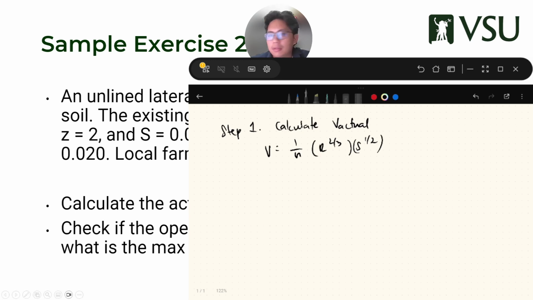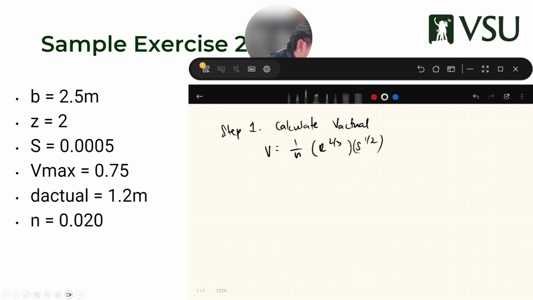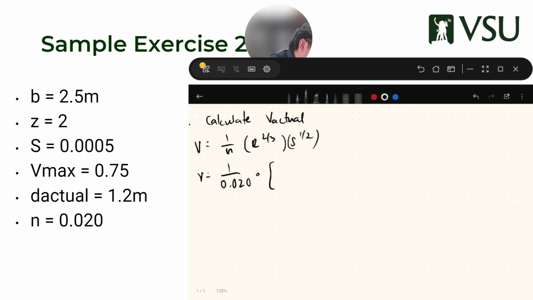So V is just 1 over 0.020, then 2.5 times 1.2 plus 2 times 1.2 squared. I hope you're familiar that the numerator is A, so it's BD plus ZD squared.